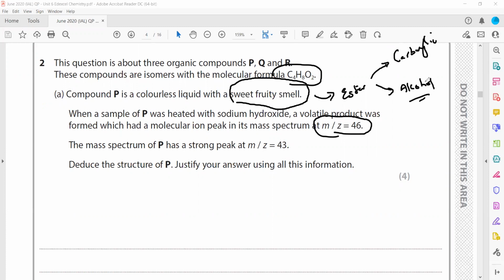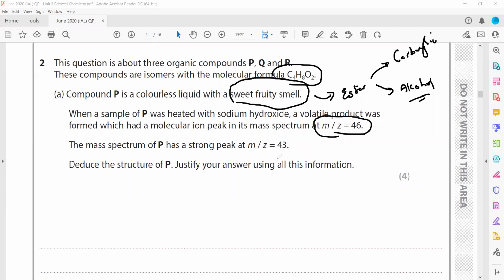And the alcohol is a volatile liquid. Alcohol can easily be converted into vapors. The mass spectrum of this volatile liquid alcohol is 46, mass to charge ratio. Then the mass spectrum of P has a strong peak at 43. So the majority of the molecules broke down into 43.